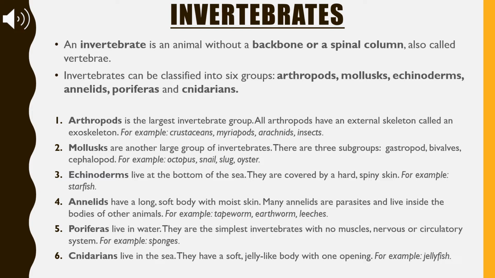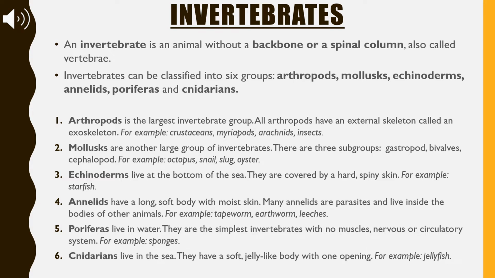Number 4. Annelids. Annelids have a long, soft body with moist skin. Many annelids are parasites and live inside the bodies of other animals. For example, tapeworm, earthworm, leeches. Number 5. Poriferas. Poriferas live in water.